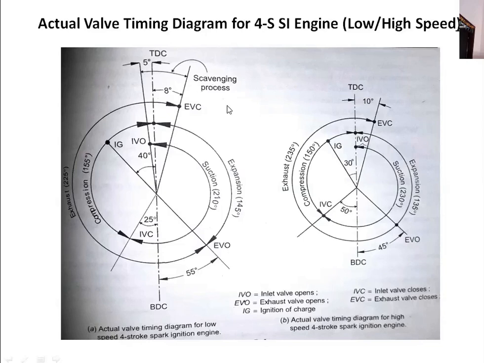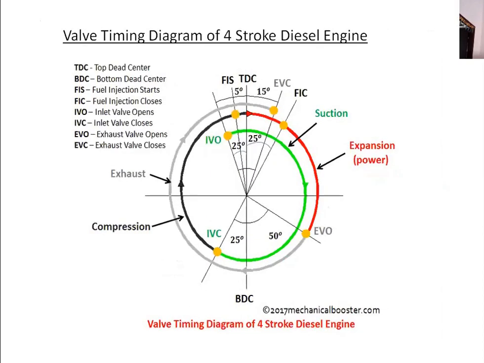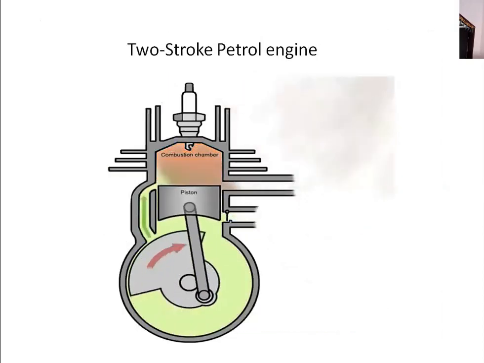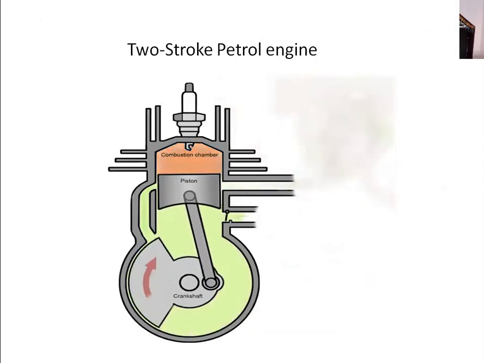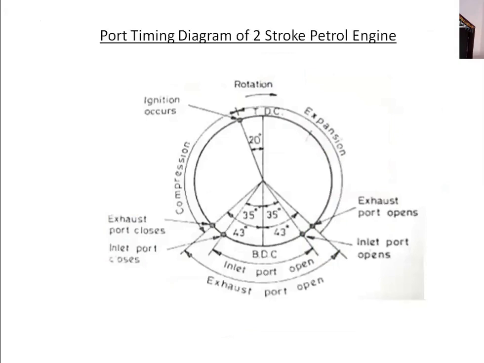So this valve overlap should not be excessive. Otherwise, some trace charges may leave the engine. The valve timing diagram is different for different engines. For a low-speed engine, this value is different, and for a high-speed engine, the value is also different.